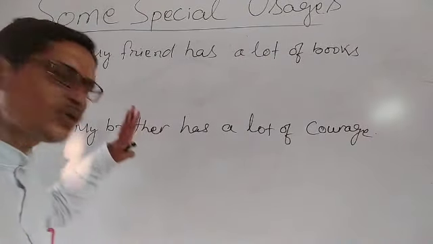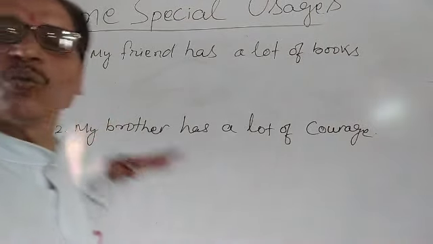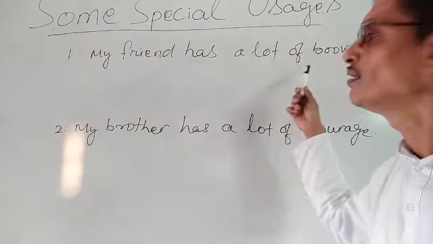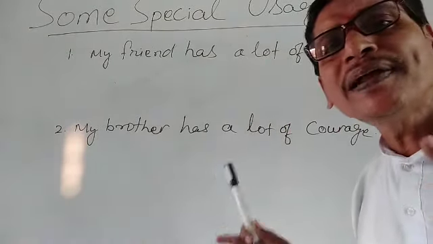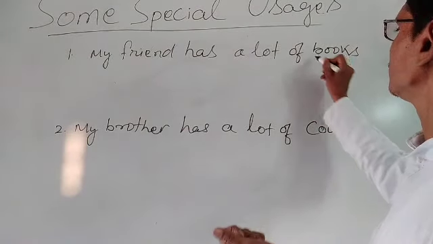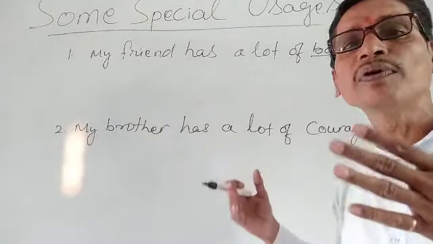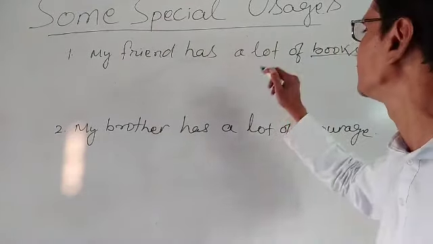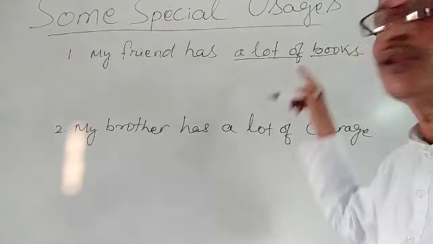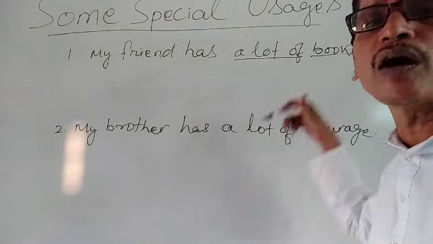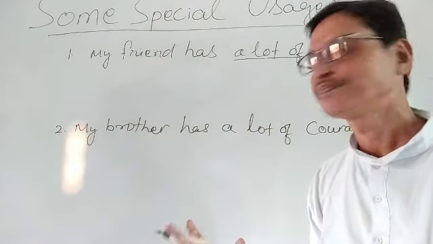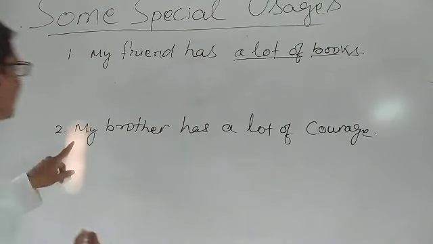See, I have written two sentences over here. One is, my friend has a lot of books. Here, these books are a countable noun. Again, it is a positive sentence. Therefore, we have used a lot of. A lot of we have used for countable nouns to talk about their plural amount or quantity. Understand? Similarly, the next sentence is what?